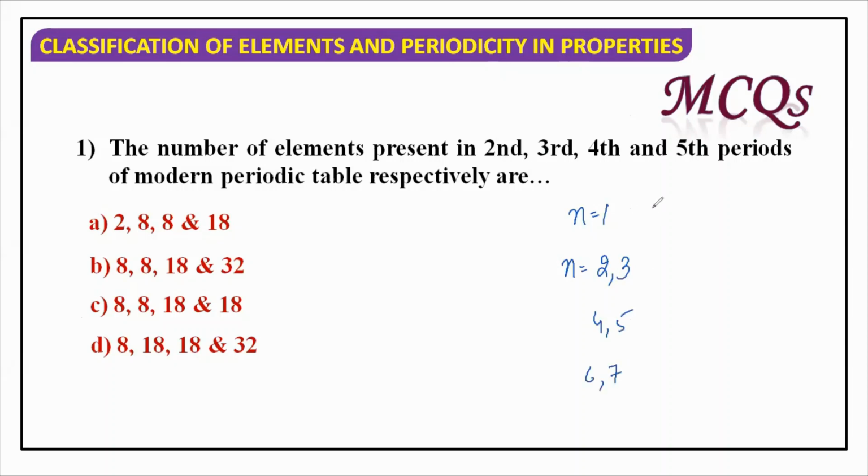So the first will have 2, these two will have 8, these two will have 18, and the 6th and 7th periods will have a total of 32. So you are asked about 2, 3 and 4, 5. They can ask you questions in different combinations also, right? So the answer will be 8, 8 and 18, 18.